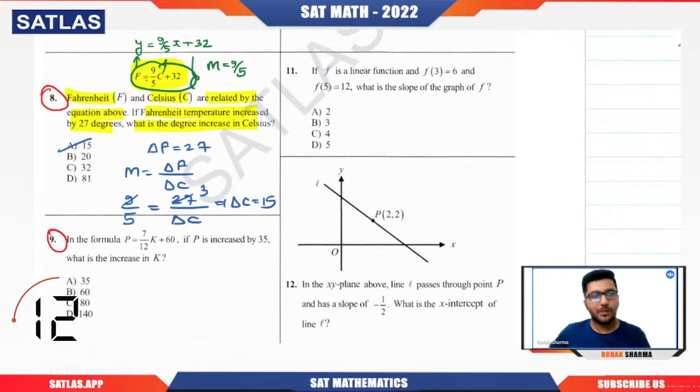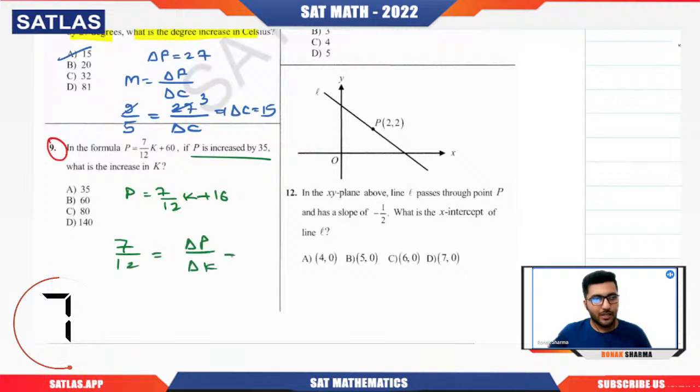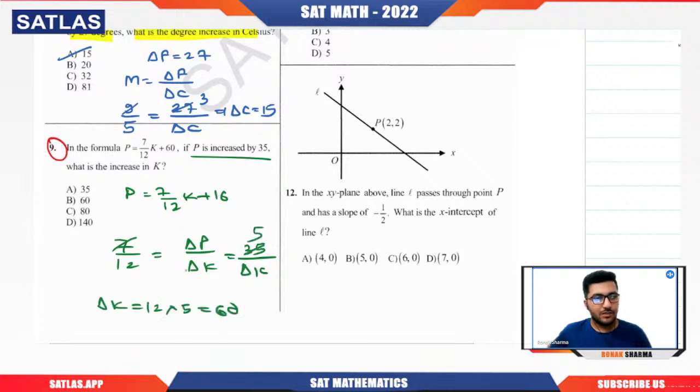So P is here 7 by 12 K plus 60. Again, you can see that this is kind of a linear function. P is increased by 35. So I'm going to put 7 by 12 equals delta P by delta K. So delta P they have given us 35. Delta K we want to calculate. 7 times 5, 35. Delta K is 12 into 5, that is what? 60. So see, question is very easy. Any doubt?